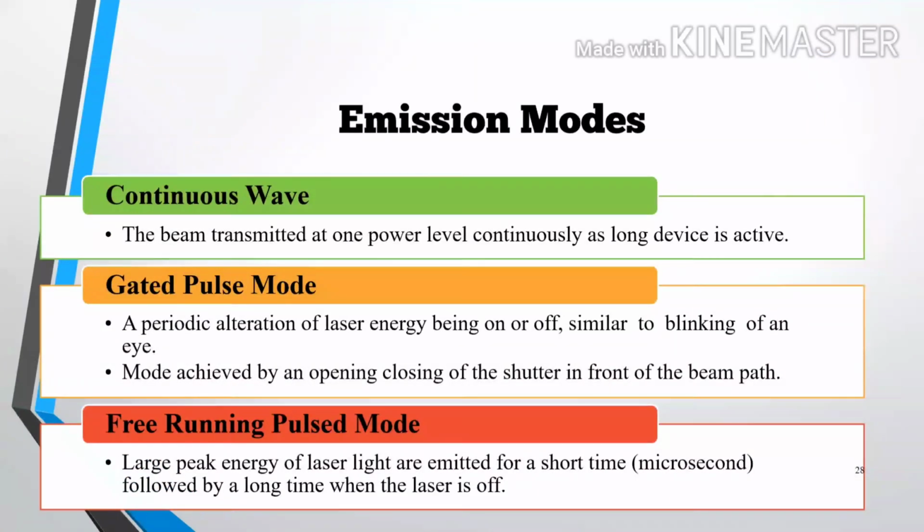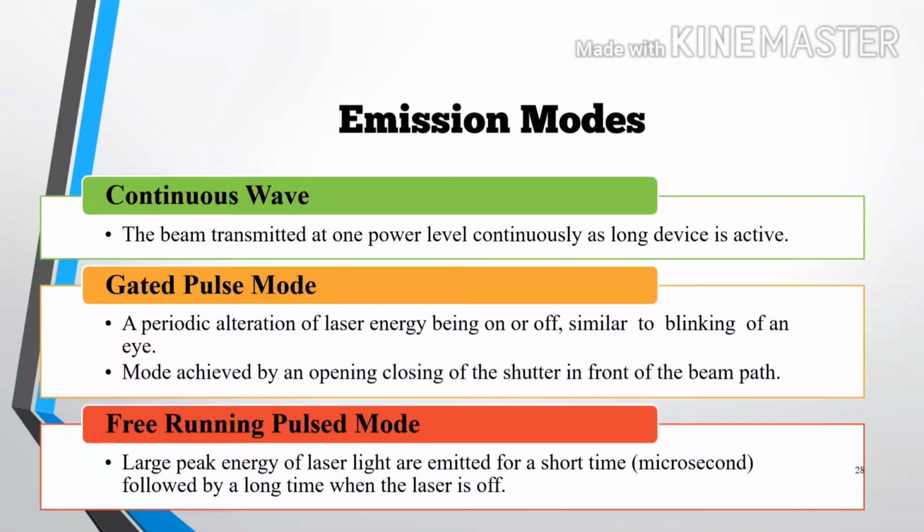Now emission modes. There are three modes: continuous wave, gated pulse mode, and free running pulse mode. Continuous wave: the beam is transmitted at one power level continuously as long as the device is active. Gated pulse mode: a periodic alternation of laser energy being on or off, similar to the blinking of the eyes.